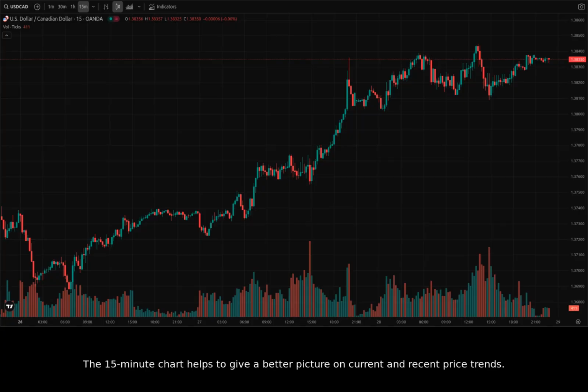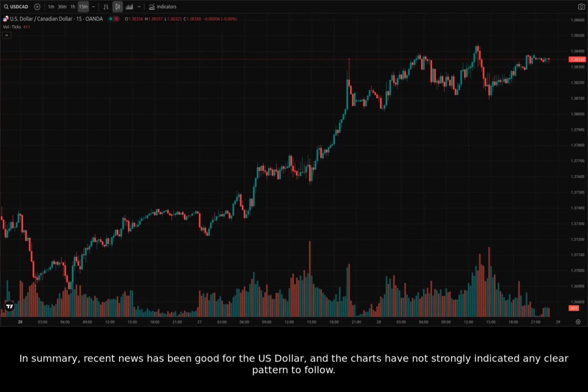The 15-minute chart helps to give a better picture on current and recent price trends. We can see that recently price has increased. Therefore, it may be wise to stay bullish in the short term and reassess if the price action changes.